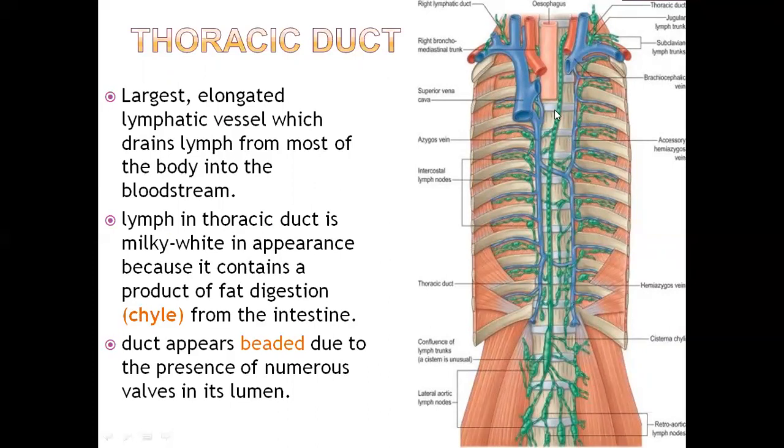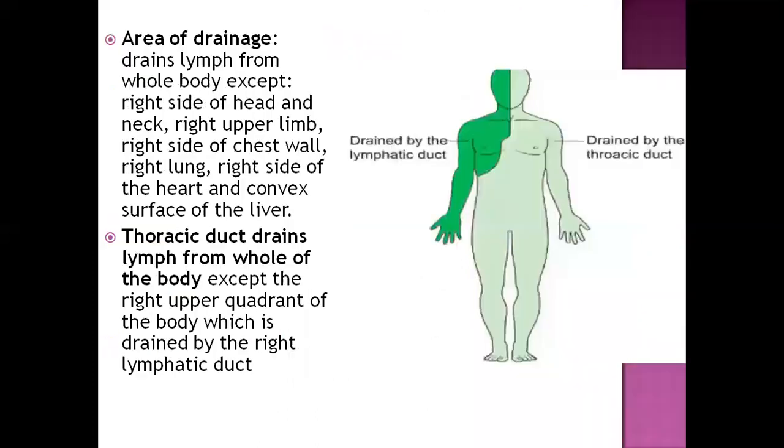Actually, lymph is nothing but the interstitial fluid from the tissues which is not collected by the venous system, and is now being collected by the lymphatic system. That means the lymph flow is the same as the flow of blood in the venous system, that is, against gravity. And because the lymph has to be pumped against gravity, and finally the thoracic duct also opens into the venous system, that's the reason we have so many valves in the lumen so as to prevent the backflow of